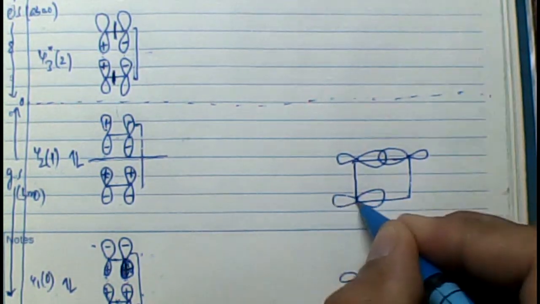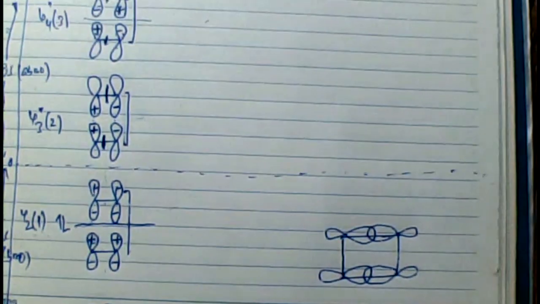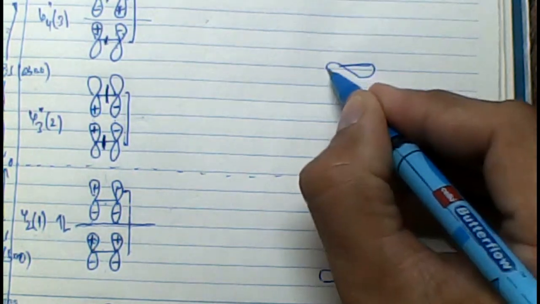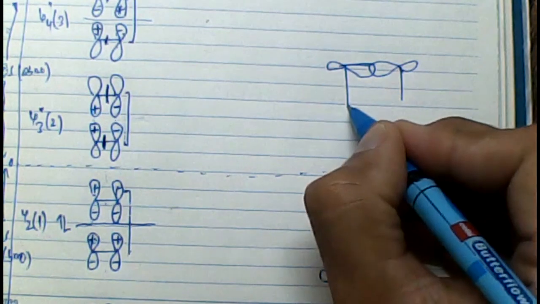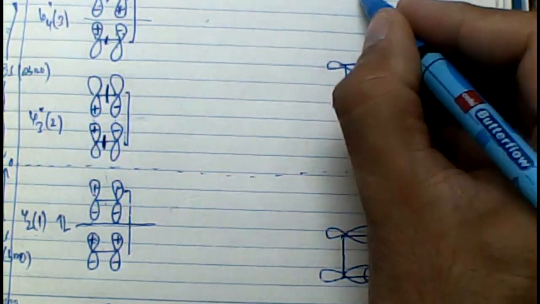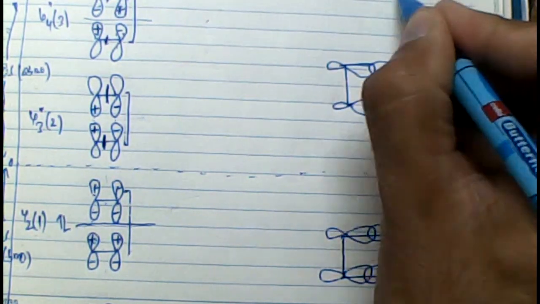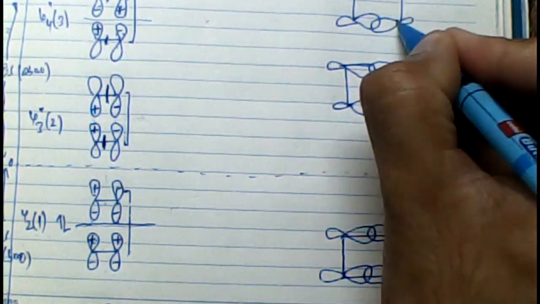You know from the molecular orbital concept that sigma bonding is always more stable than pi bonding. Since it is more stable, it will be lower in energy. Therefore, the first sigma orbital is lower in energy as compared to the first pi orbital. Similarly, in the bonding case, the second sigma orbital is lower in energy as compared to the second pi orbital.